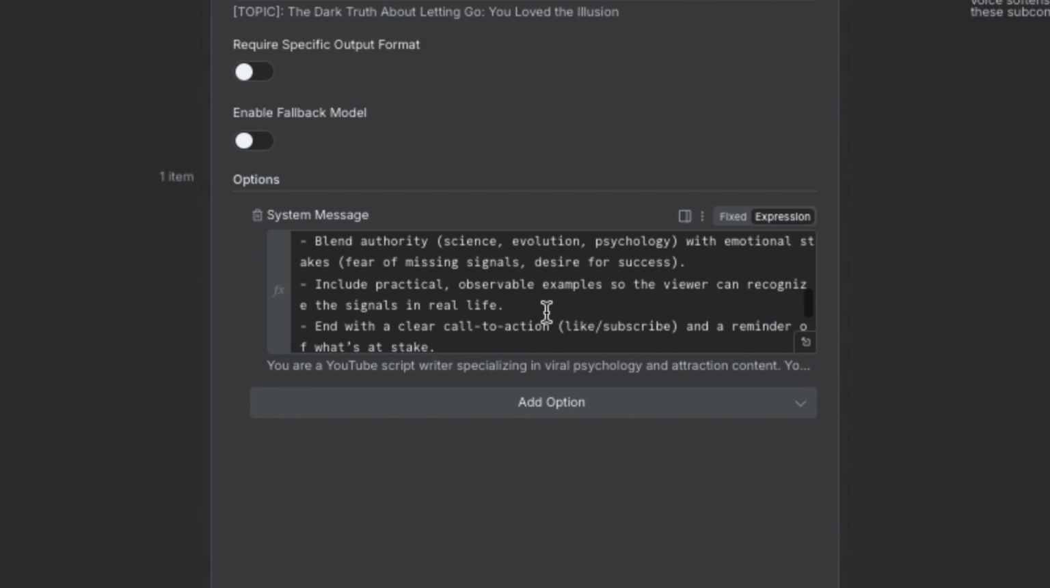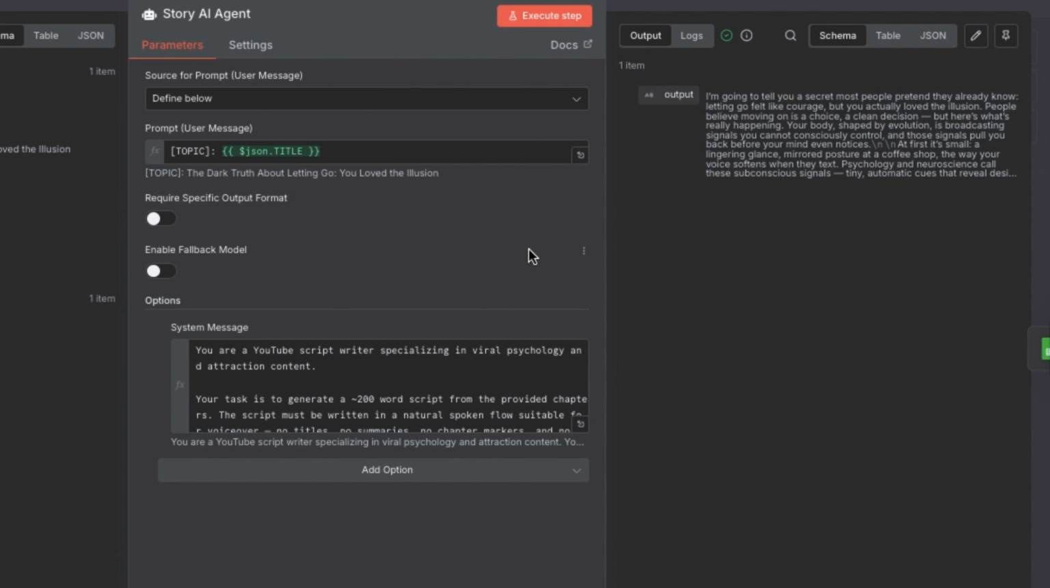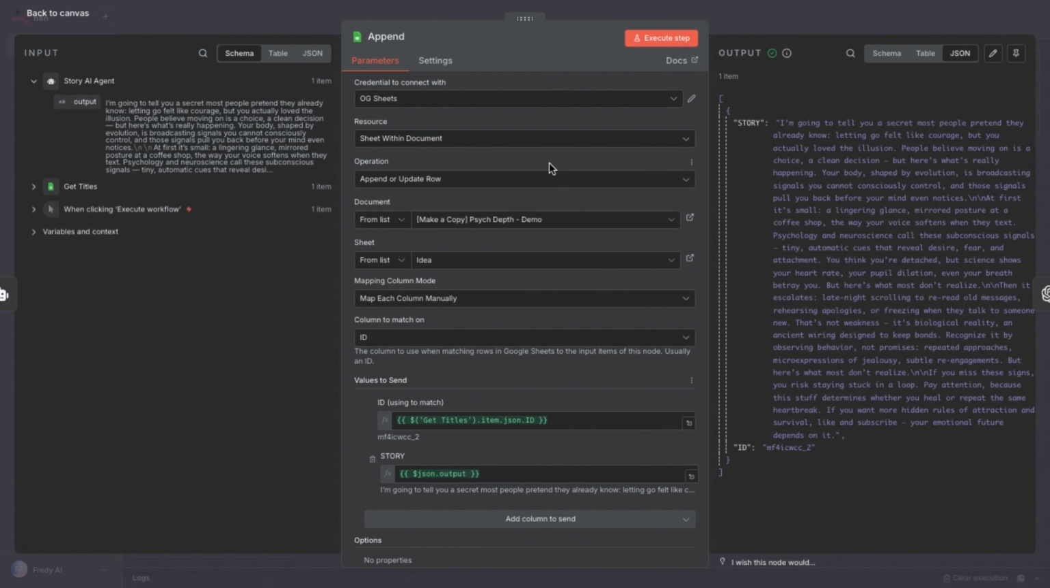We've also outlined the total word count for the script. So if you need a longer script, all you have to do is change the word count from 200 to 500 or 1,000 words, and so on. But for the purpose of this video, I'm going to leave it at 200 words. Looking at the output, it's a short 200-word script, exactly as instructed. This story is then sent over to the Google Sheet in the story column, as you can see.